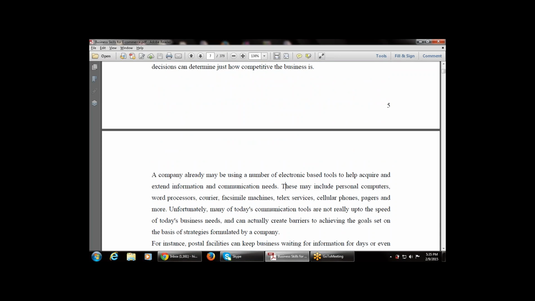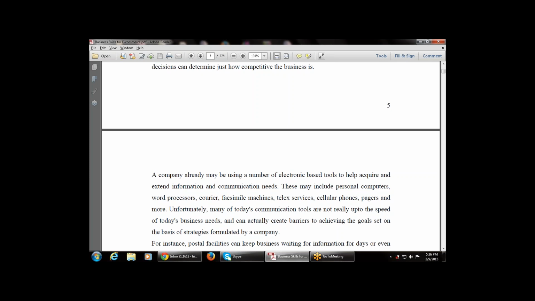These may include the personal computer, word processor, courier, fax machine, that is facsimile machines, teleservices, cellular phones, pagers, and more. Unfortunately, many of today's communication tools are not up to the speed of today's business needs and can actually create barriers to achieving the goals set on the basis of strategies formulated by a company.